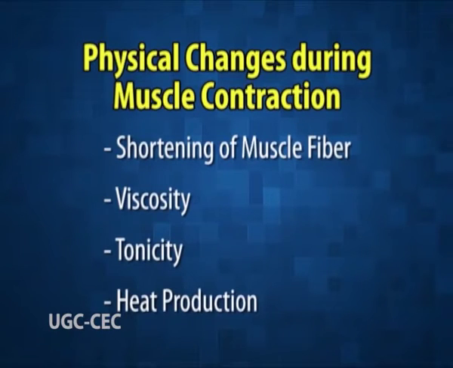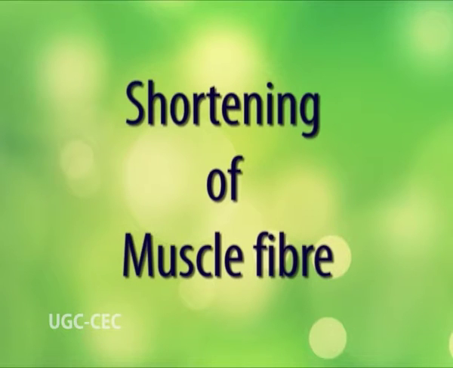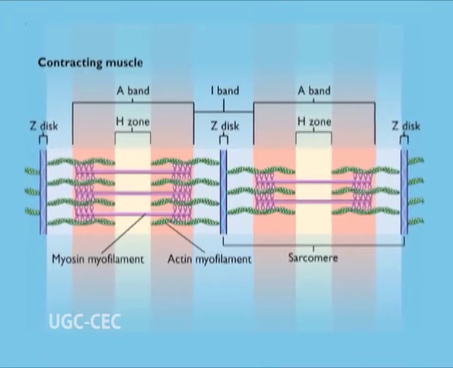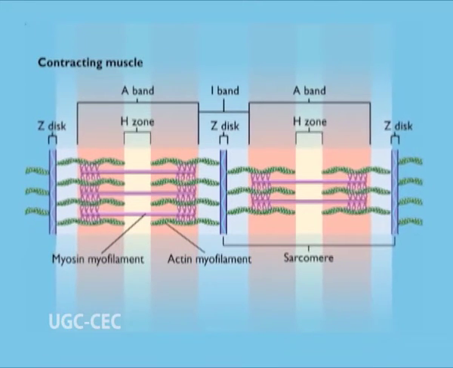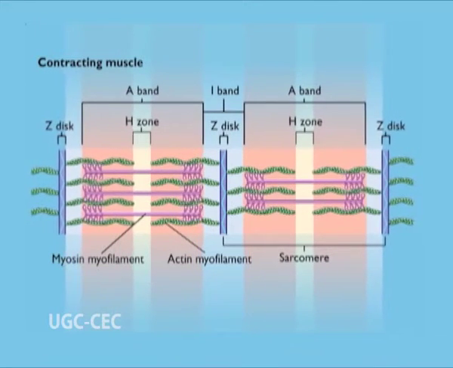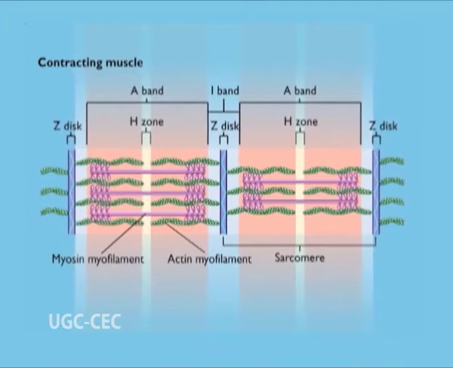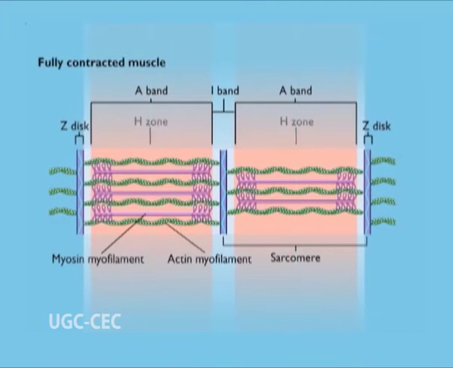Various physical changes are observed during a muscle contraction: shortening of muscle fiber, viscosity, tonicity and heat production. Shortening of muscle fiber. During muscle contraction, the sarcomeres shorten to about 60 to 70% of the length of the muscle fiber when at rest. This depends on the strength of the stimulus and the number of motor units involved.